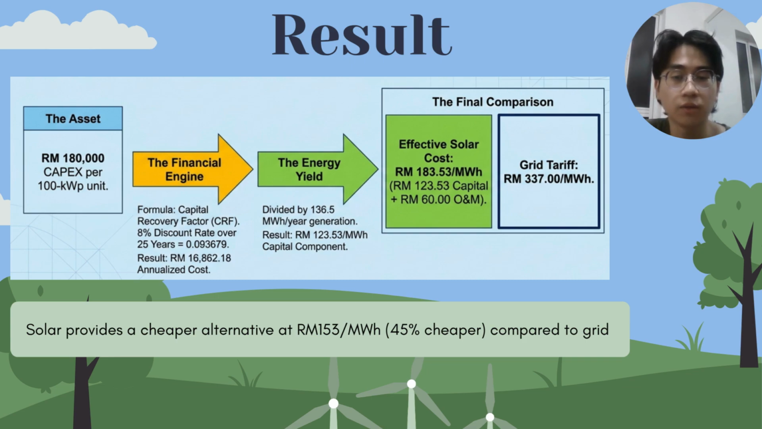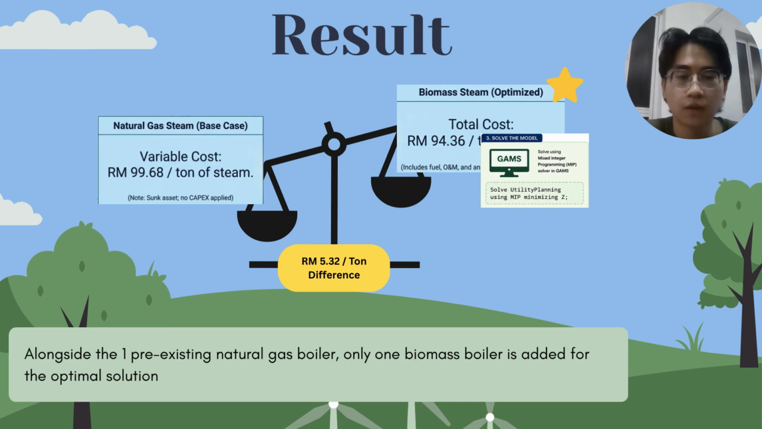As a result, solar provided a cheaper alternative at 150 ringgit per megawatt hour, which is around 45% cheaper compared to grid electricity when you factor in all those tariffs. Moving on to our steam boiler, we found that the biomass steam boiler is around 5 ringgit per ton cheaper compared to the natural gas steam boiler. And as in our assumption, alongside the one pre-existing natural gas boiler, only one more biomass boiler needs to be added in order to achieve this optimal solution.